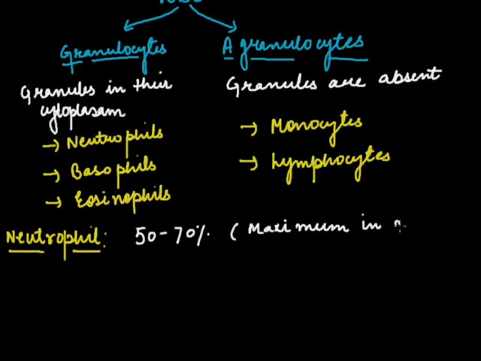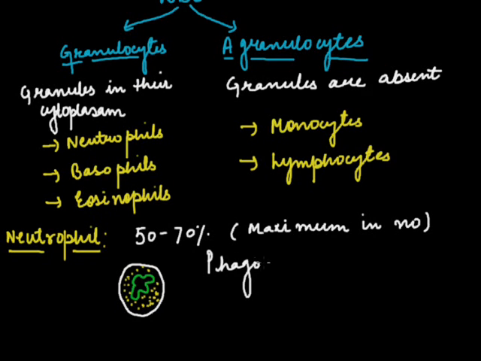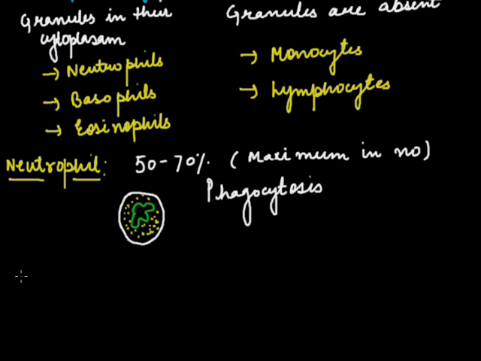If we draw the structure of neutrophil, the neutrophil is like this cell. It has a multi-lobed nucleus, like this, and the cytoplasm has granules. These are the granules in the cytoplasm. This is the neutrophil. The main function of the neutrophil is phagocytosis.